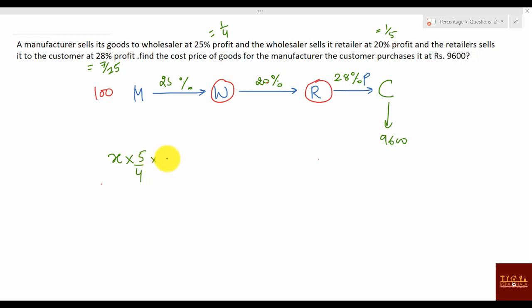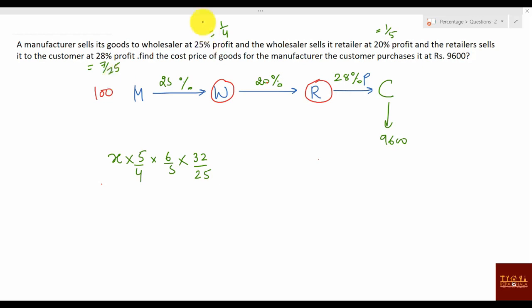Again profit is there, means increment is there, so it will be 6 by 5. Again profit is there, so it will become 32 by 25. 28 by 100, so 7 by 25 profit.